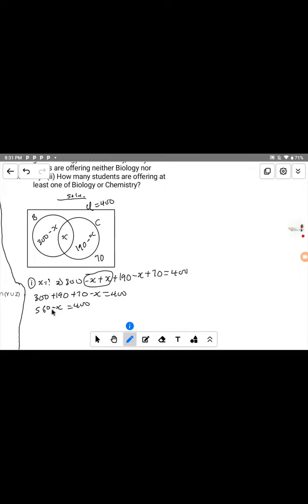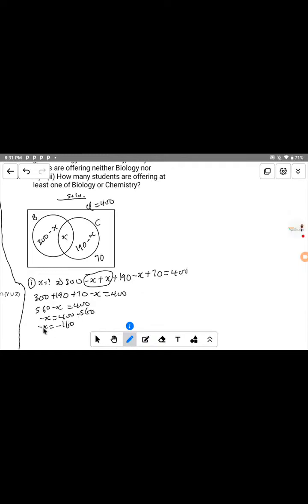Now we want to get the value of s. To get the value of s, we take this 560 to the other side, so minus s is equal to 400 minus 560. If you subtract 560 from 400, that gives us minus 160, because 560 is bigger than 400.